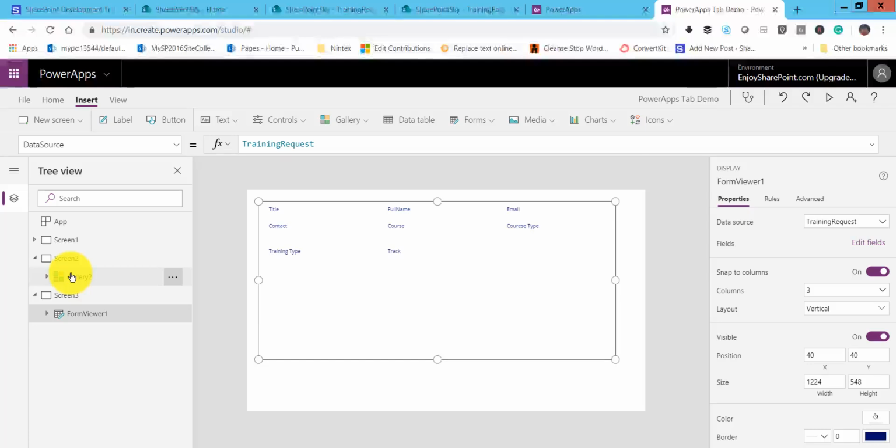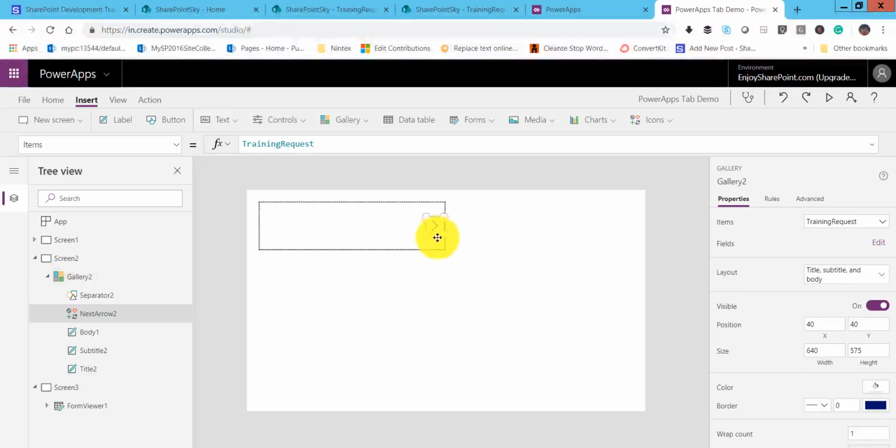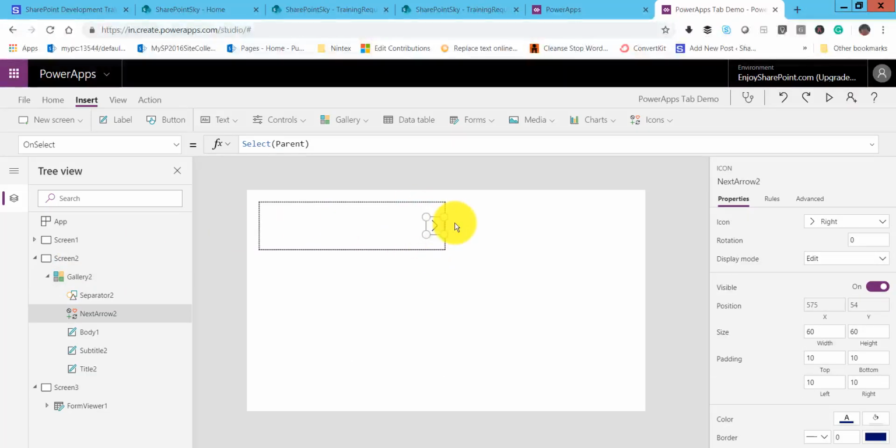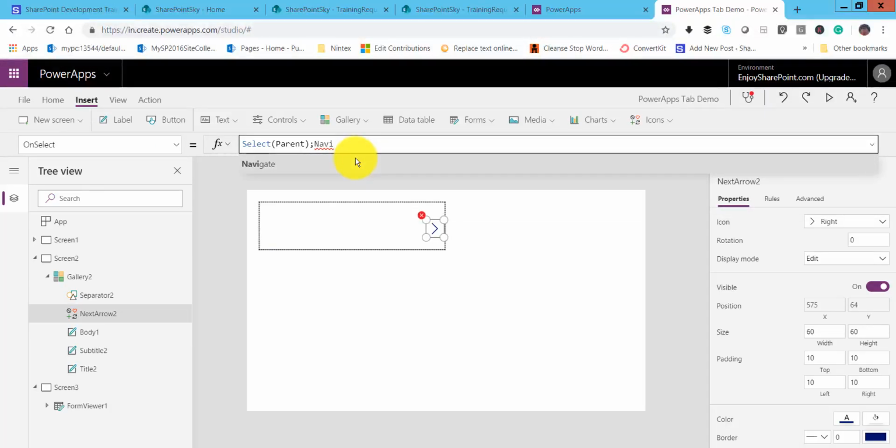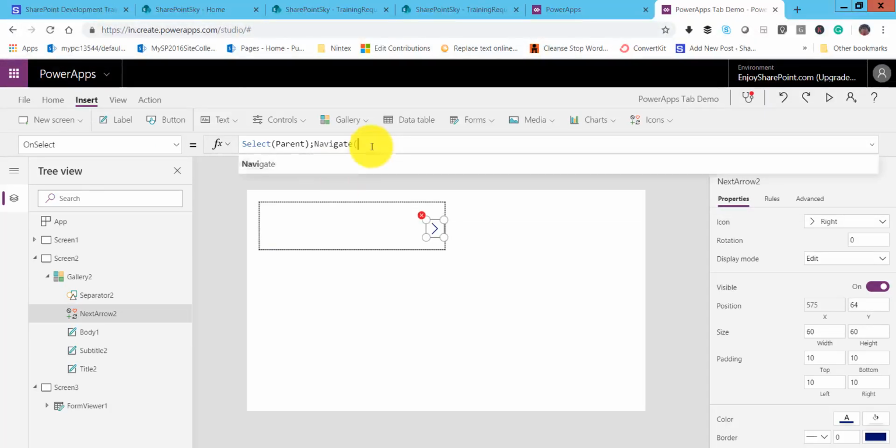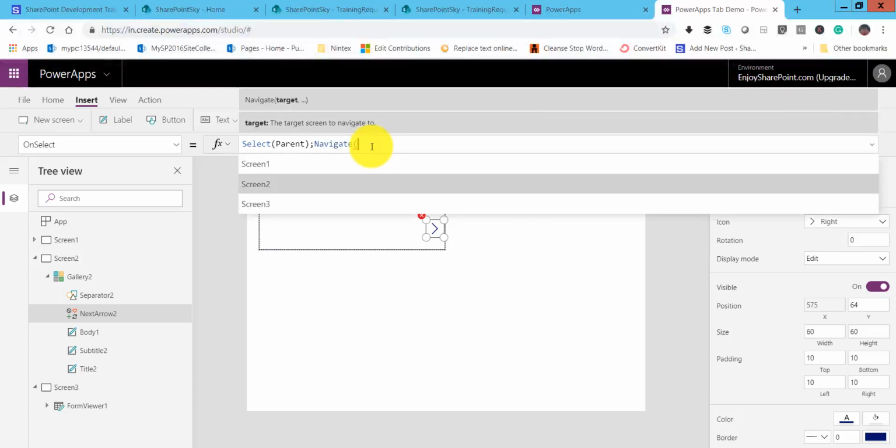Now we will go to our gallery too. Here we need to navigate to the particular screen, and we need to pass the ID of that selected item also. For this, we will write the navigate function here: navigate to screen 3.